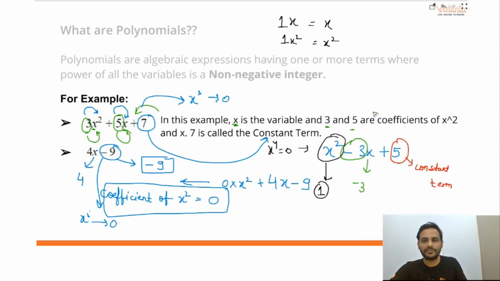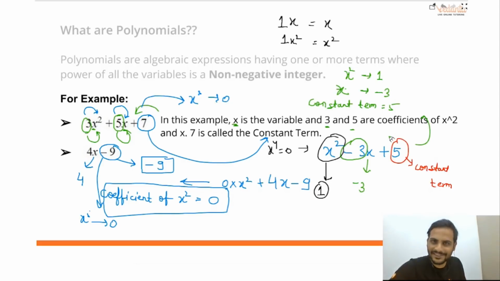The coefficient of x square is 1, the coefficient of x is minus 3, and the constant term will be equal to 5. Clear? It's quite easy.